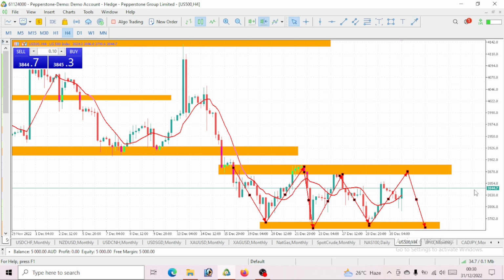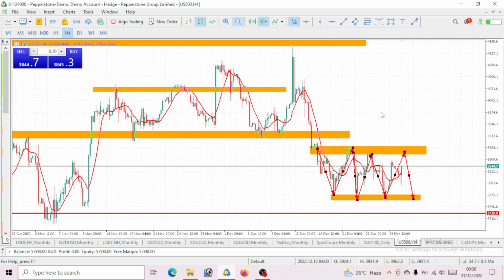So this week, I believe we should be able to take it out on S&P 500. Once price can take it out, then I believe price will actually break this close and continue the bearish move. But first, we need to hit this target on S&P 500 for the week.